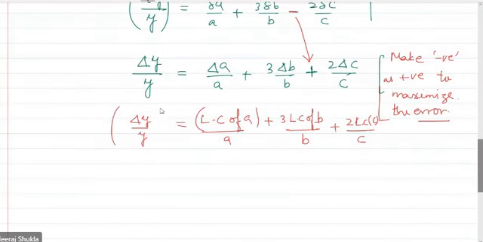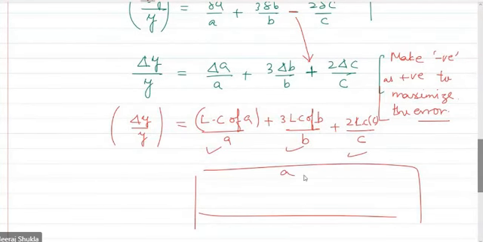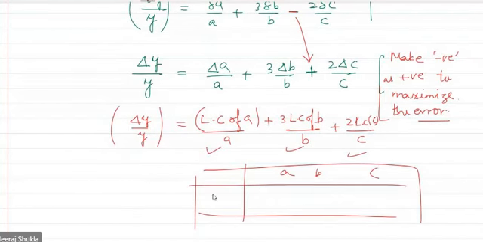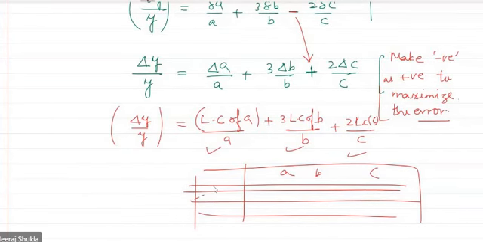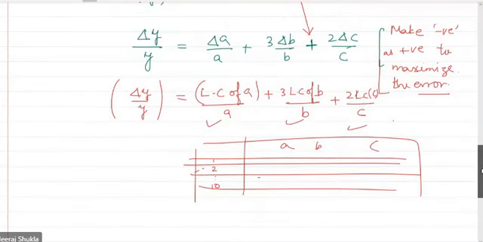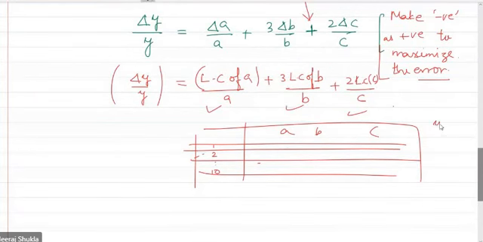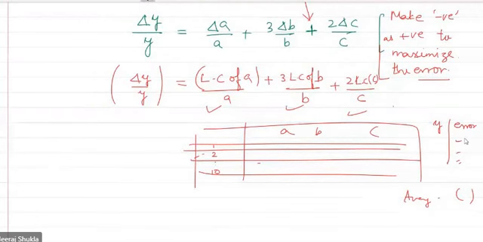And what quantities of A, B, C will you use? As I told you in the table, let's say you have A, B, C and you have 10 data points. Now you will use such values of A for which error is maximum. So you want to show maximum error. Otherwise, for each data you calculate the error in the final value of Y, then take the average error. Either you do that or you report the maximum error.